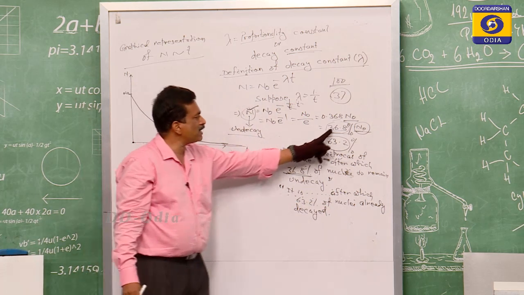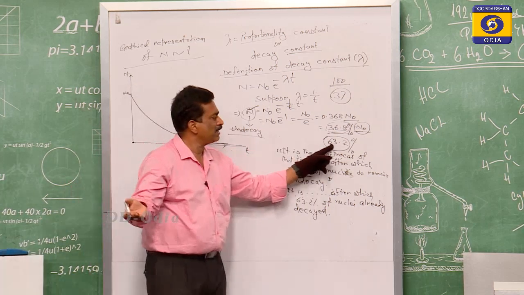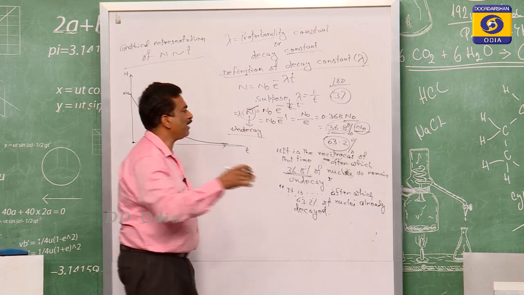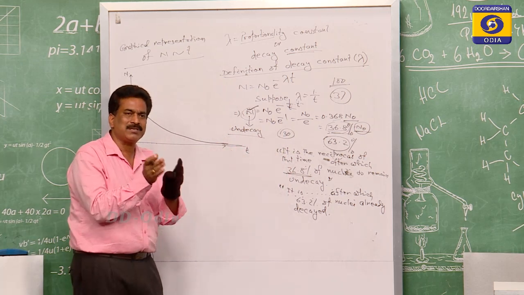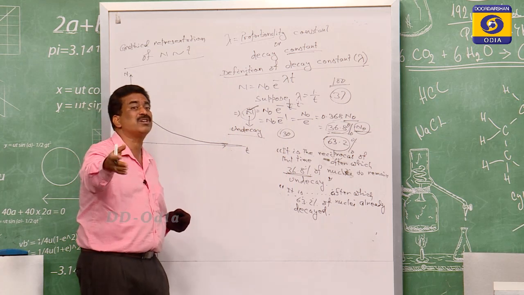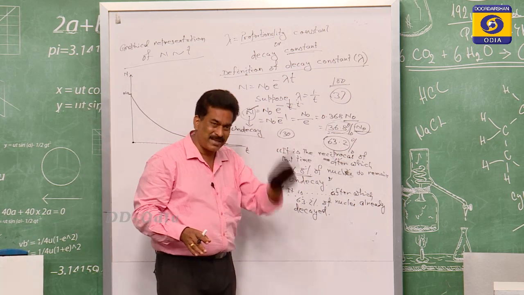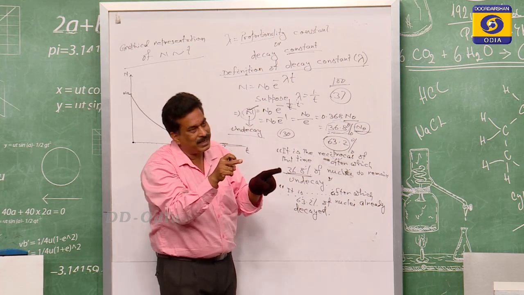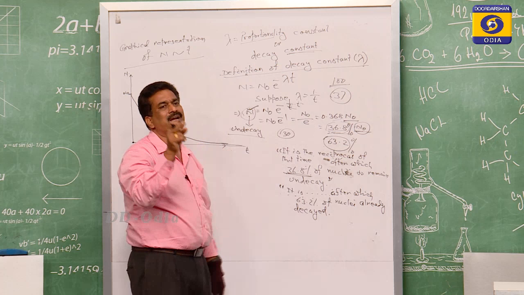Suppose you have 100 rupees and you go to the market and do your shopping, after which you have 30 rupees. So 30 rupees is with you, but your 70 rupees has been spent. Therefore, for 36.8% of the nuclei to be present from the starting position, the reciprocal of the time it takes gives you the decay constant.